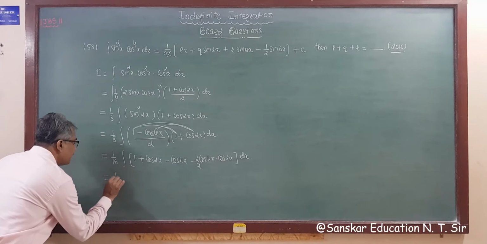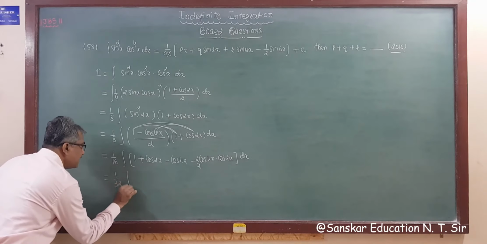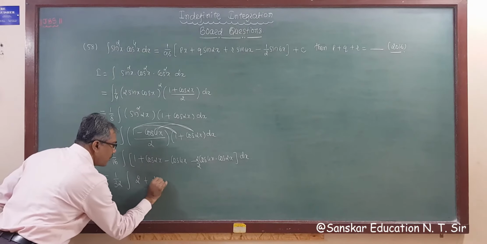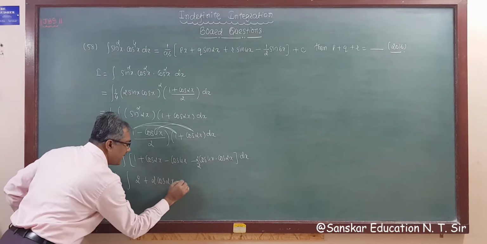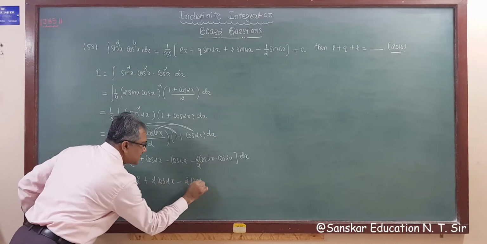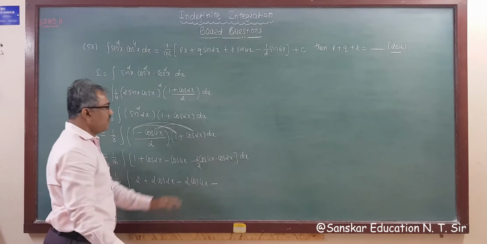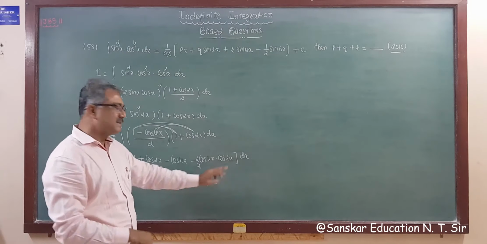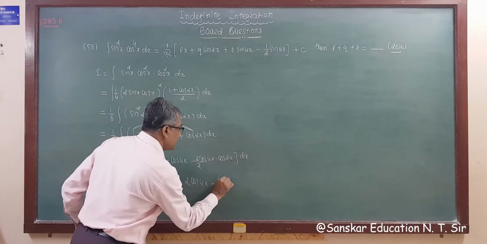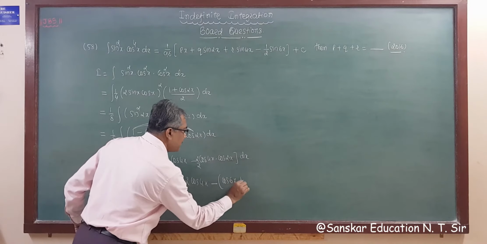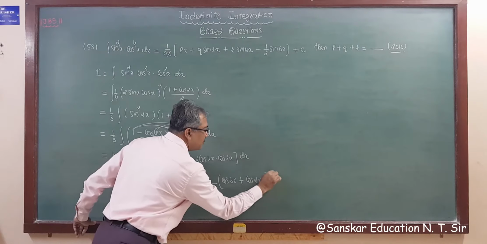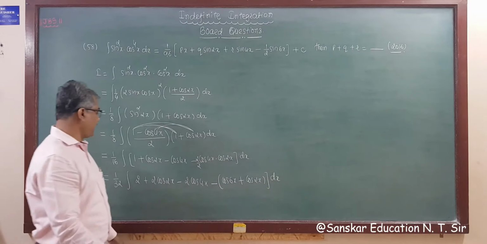So this is 1 upon 32 integration of 2 plus 2 cos twice x minus 2 cos 4x cos 2x, where 2 cos a cos b is cos a plus b plus cos a minus b. So cos a plus b is cos 6x plus cos a minus b is cos twice x, bracket over dx.